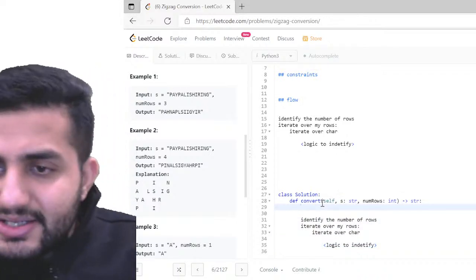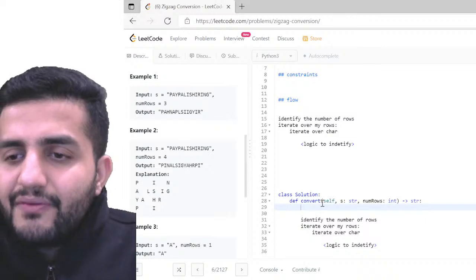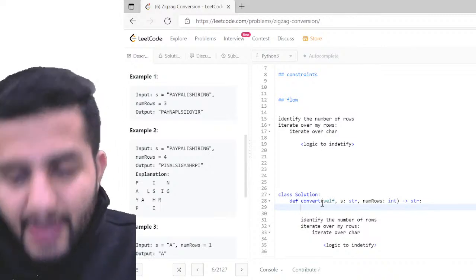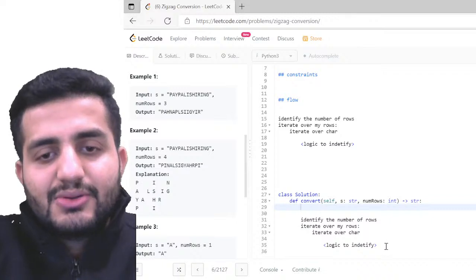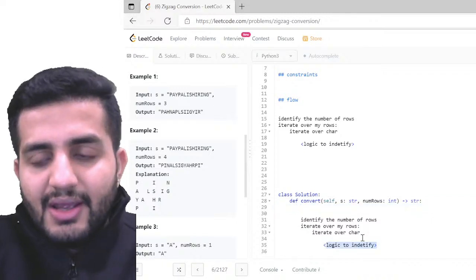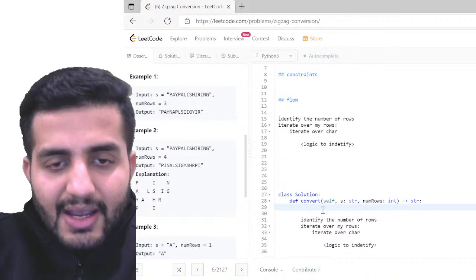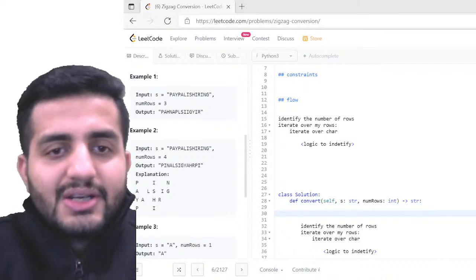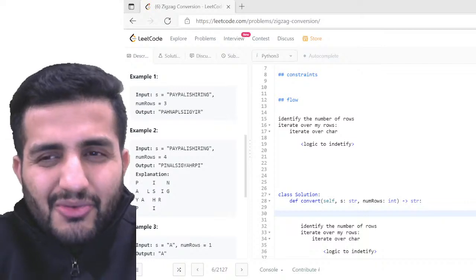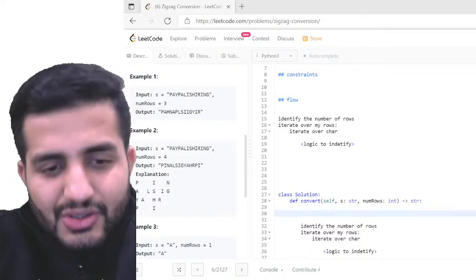Right. Adnan says we know that all characters divisible by number of rows will be in the first row. Yeah, absolutely correct. Yes, that'll be my logic. So that'll go here for sure. So let's do that. While I'm solving this problem, if you guys are finding any other logic to be true, do let me know.